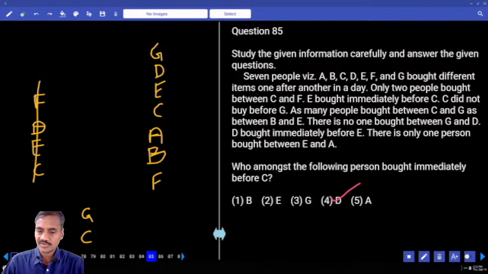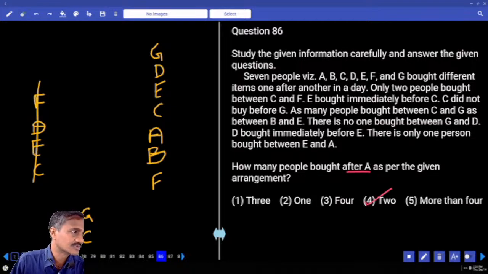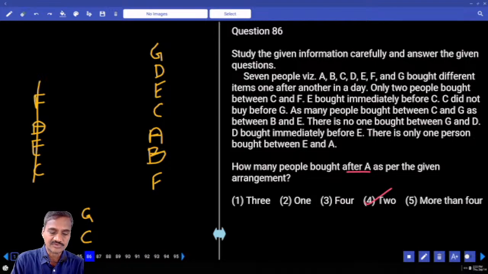And 85. Who among the following is immediately before C? That is E. Choice 2, 85. And how many are after A? After A, how many are there? There are only 2, choice 4. 86, it is choice 4. Then next one, 87 onwards.